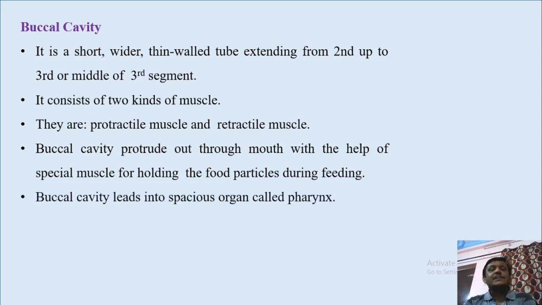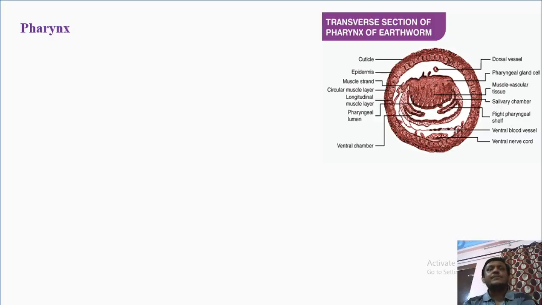Buccal cavity leads posteriorly into a spacious organ, the pharynx. So buccal cavity opens posteriorly into pharynx. This is the next part of alimentary canal, pharynx.